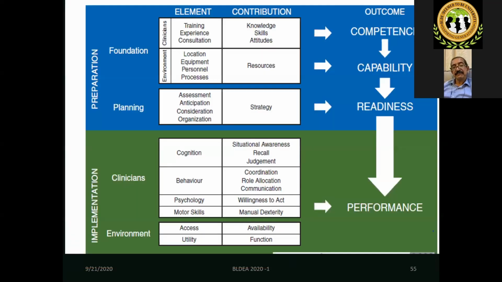Next. Yeah, this I leave it to you to read. What are the preparation or the foundation parts of this Vortex approach? Please read this 2016 article. You know this: the cognition, behavior, psychology, motor skills, access, utility. So everything comes as a preparation for you, long-term preparation, and a sort of internalization of all these practices, protocols, knowledge, skills, etc. Next.